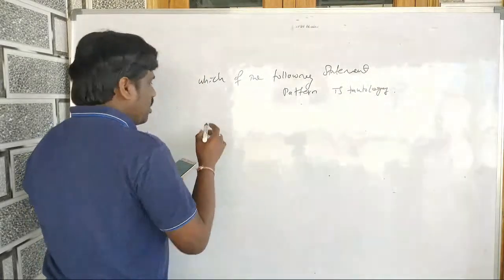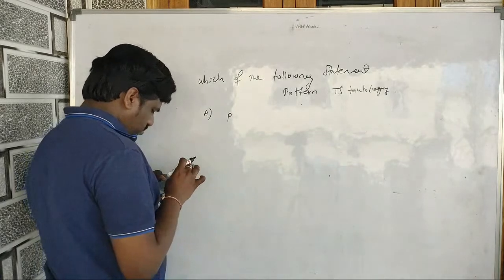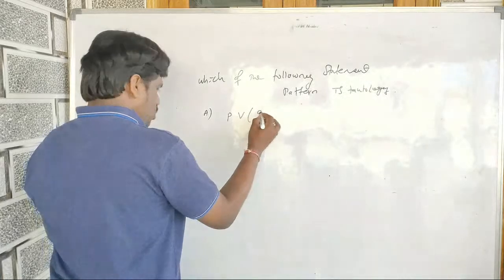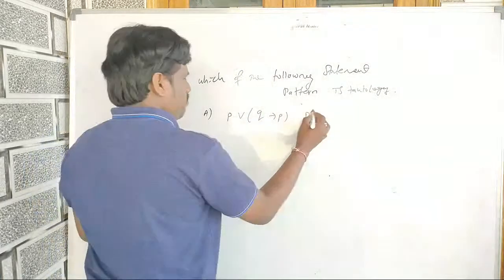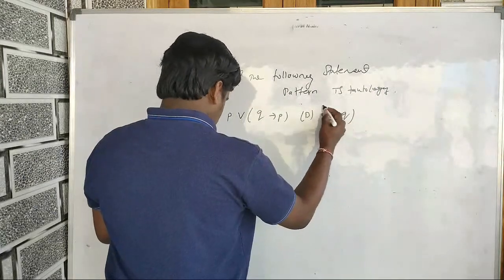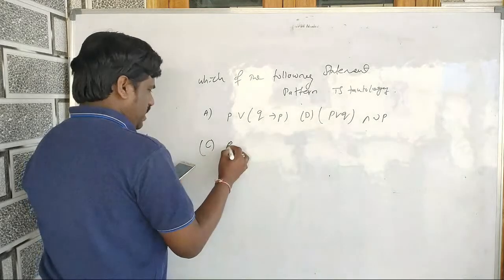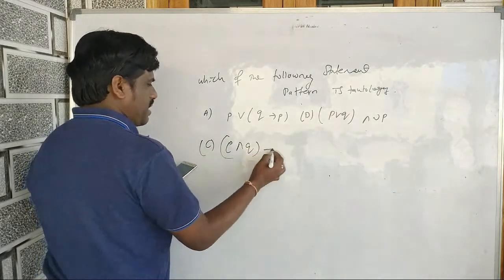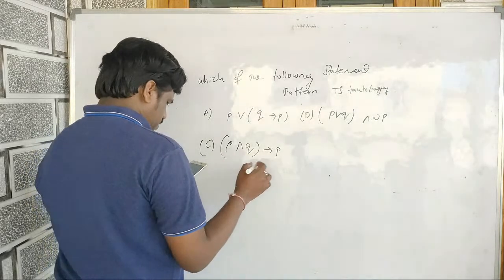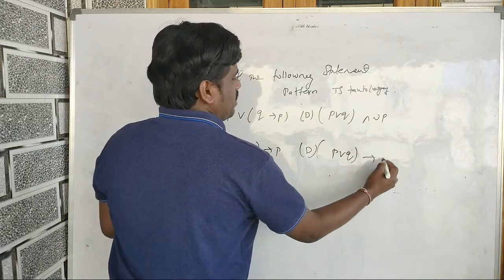Option A, P or Q implies P. Option B, P or Q and negation P. Option C, P and Q implies P. Okay. Option D, P or Q implies P.